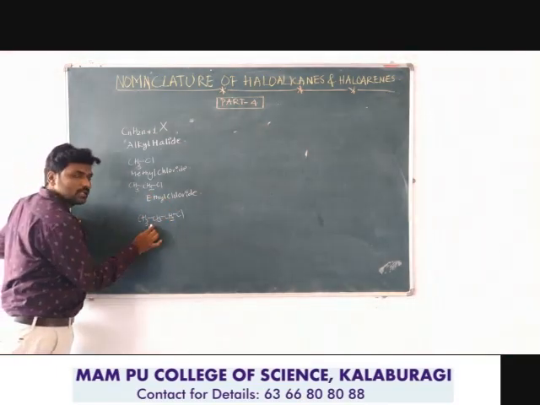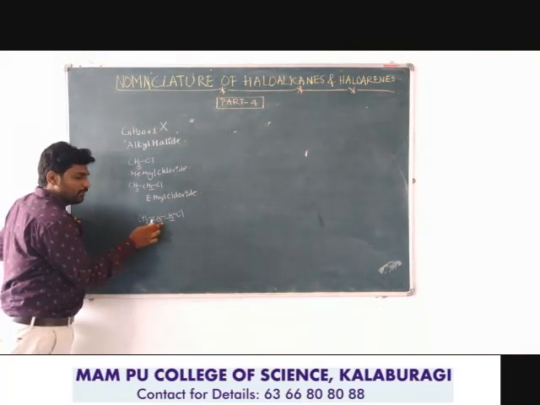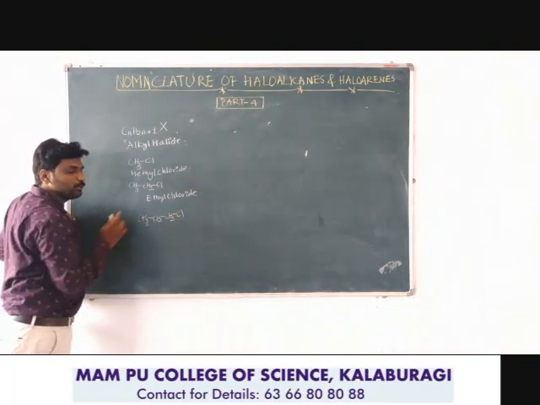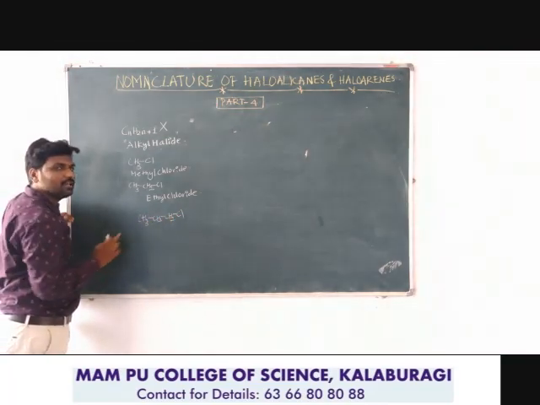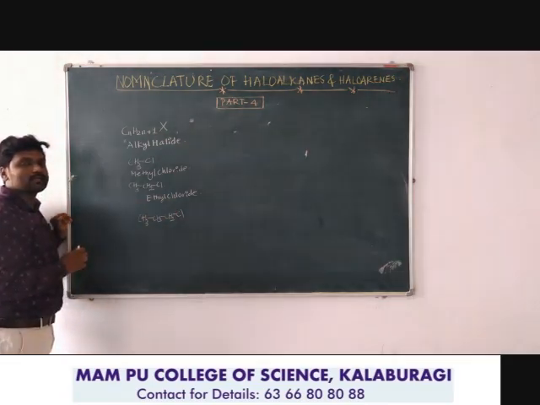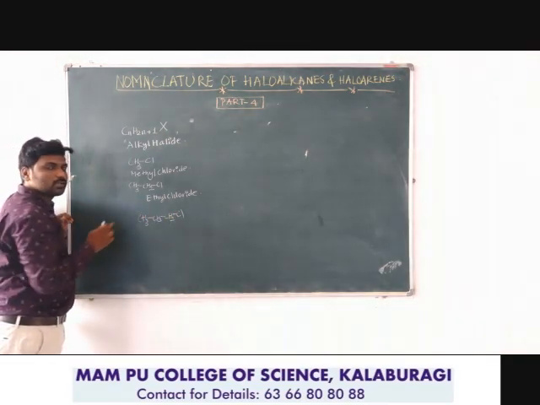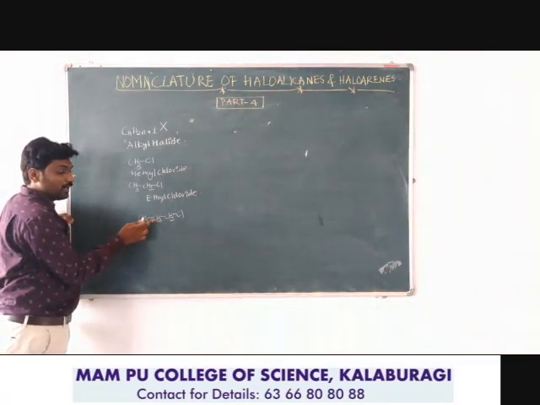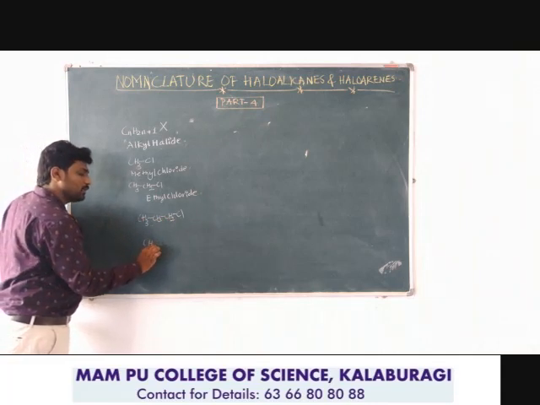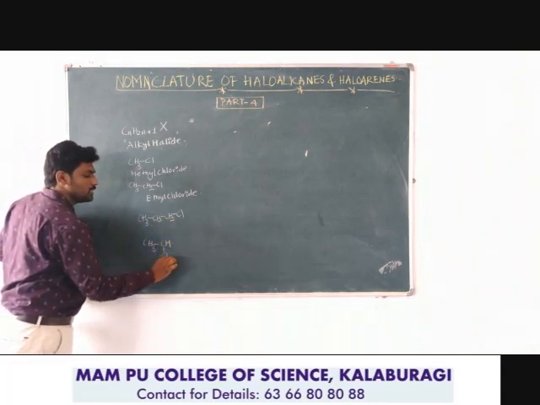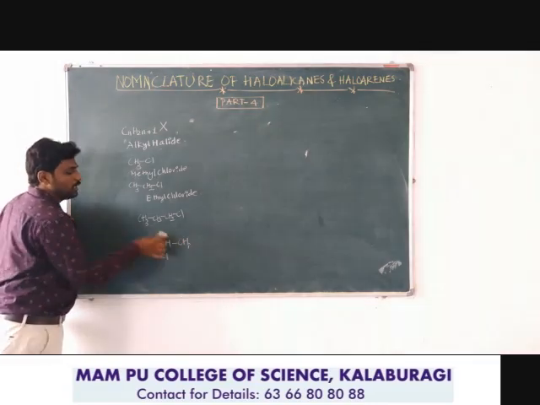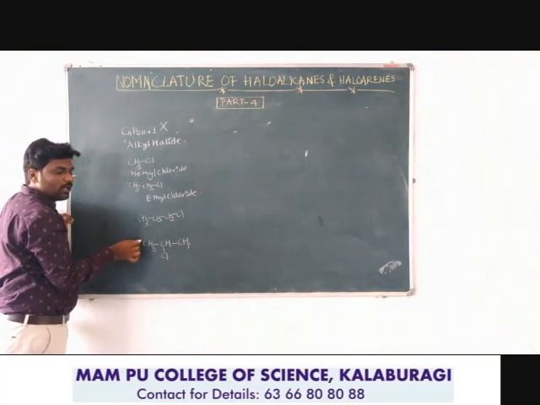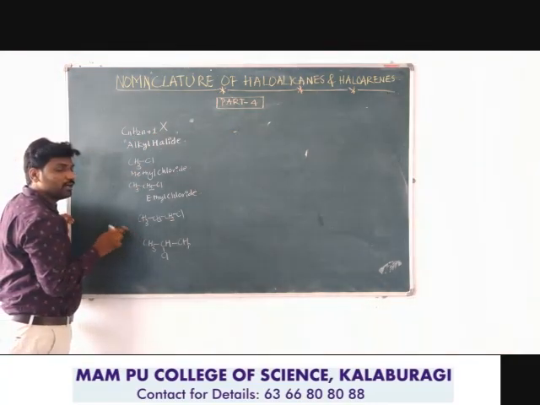Look at this example. Here we have 3 carbon atoms. In these 3 carbon atoms, the halogen is bonded to the primary carbon atom, that is the terminal carbon atom, which makes this compound a straight chain. This chlorine also has the opportunity to attach elsewhere. Rather than the first carbon atom, the second carbon atom is also available. Then it will become CH3CHClCH3. Look at these two compounds. Both satisfy the alkyl halide general formula. Both have the same molecular formula, but they are different in their structure.